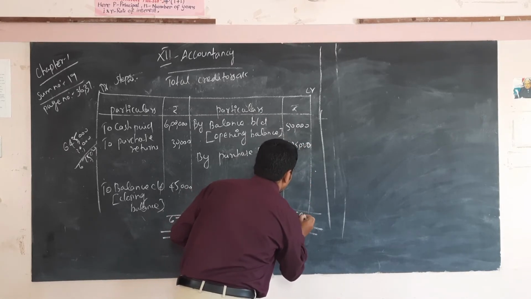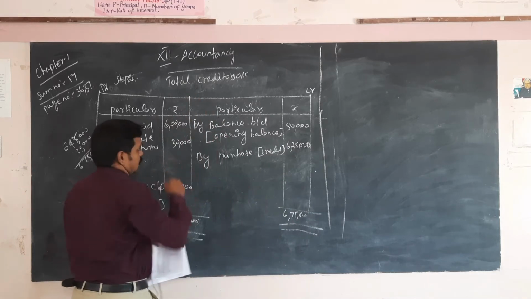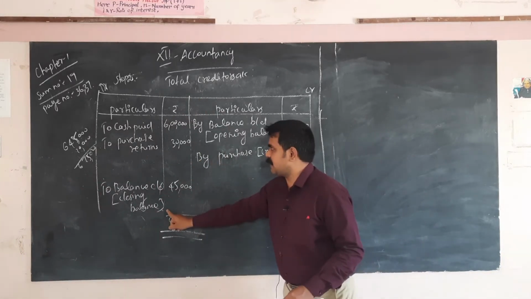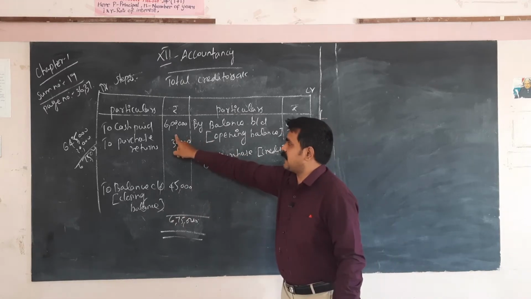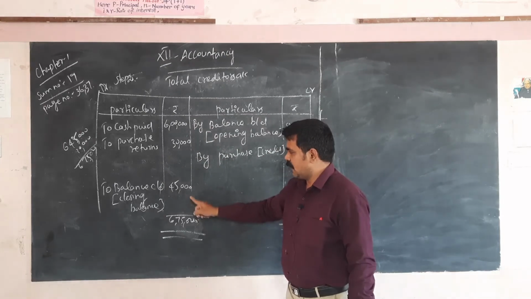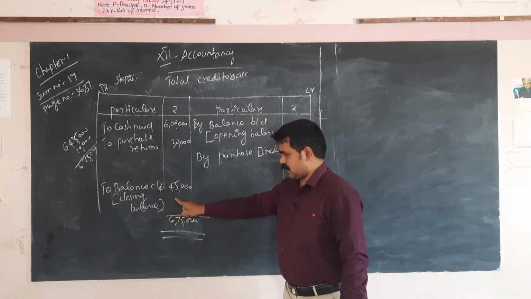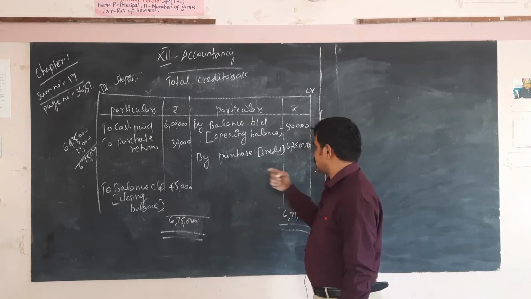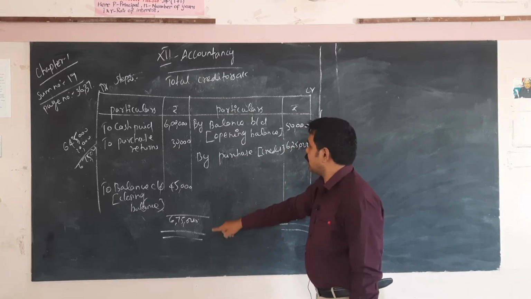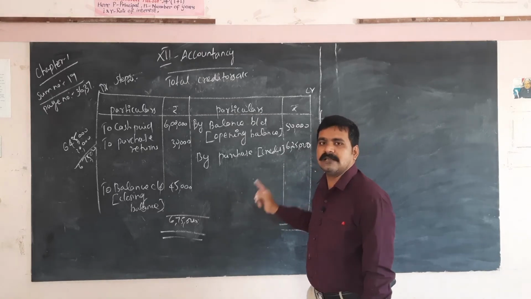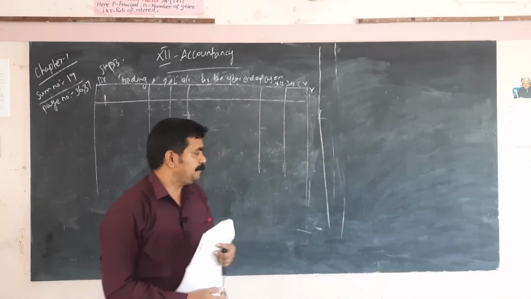So in total creditors, the opening balance comes under the credit side and the closing balance under the debit side. Cash paid to creditors 6 lakh and purchase return 30,000 make 6,30,000. With the closing balance 45,000, the total is 6,75,000. Separating the opening balance, 6,75,000 minus 50,000, we get 6,25,000. That is called credit purchase.